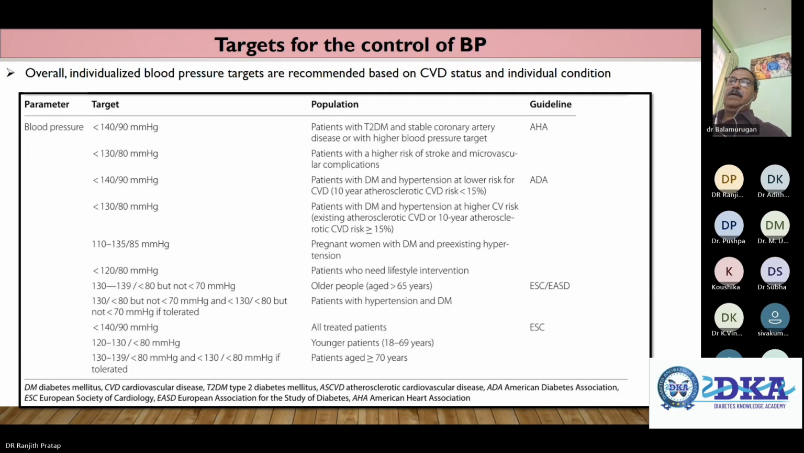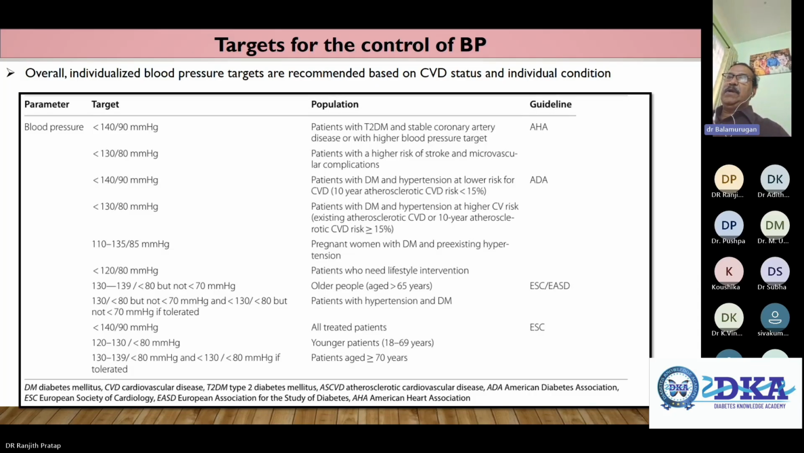And the target for blood pressure again also varies, generally less than 140/90. Patients with type 2 diabetes and stable coronary artery disease, with a higher blood pressure target, less than 130/80. Patients with a higher risk of stroke and microvascular complications, less than 140/90. Patients with diabetes and hypertension at lower risk of CVD, according to ADA, less than 130/80. Patients with diabetes and hypertension at higher cardiovascular risk, 110 to 135/85, and pregnant women with diabetes with pre-existing hypertension.